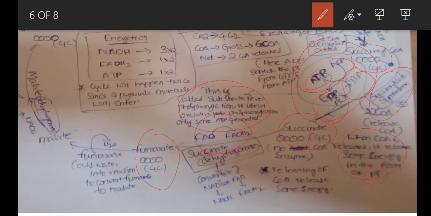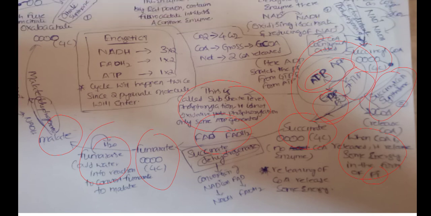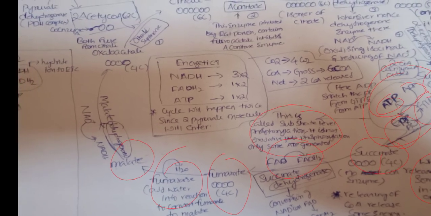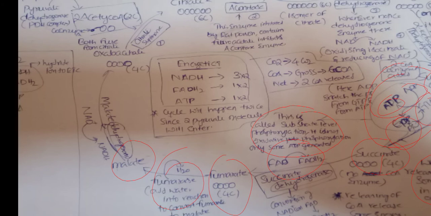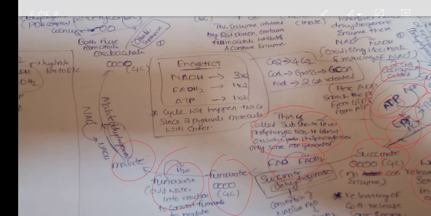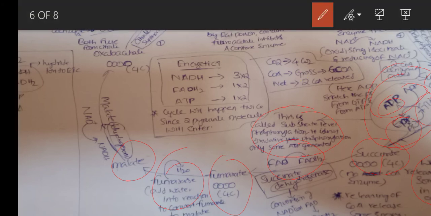From fumarate it will form malate by using the enzyme fumarase. Nothing important, it will just add water. In the presence of water, the fumarate will be converted to malate. Next, that malate will be converted to oxaloacetate by using the malate dehydrogenase enzyme. So it will convert NAD plus to NADH, right?